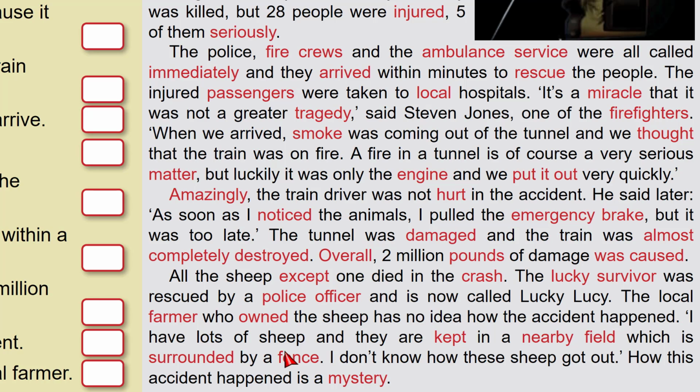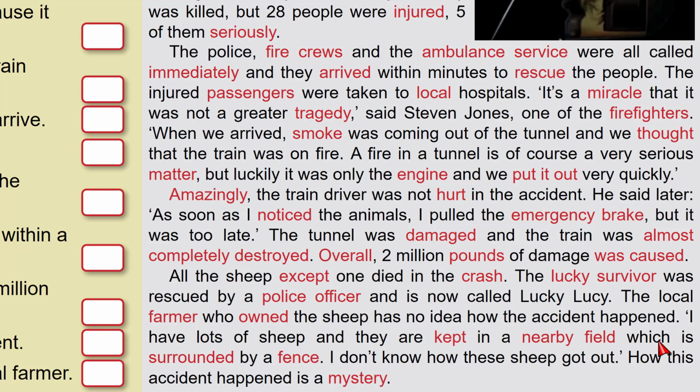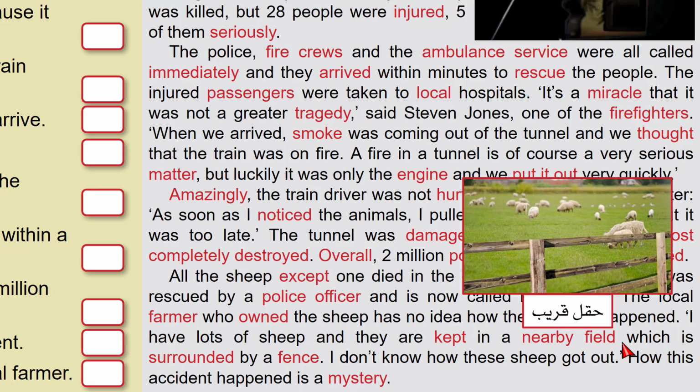I have lots of sheep and they are kept in a nearby field. Kept is the past of keep. I put them in a nearby field, not far away, an area of land in the countryside, which is surrounded by a fence. This is a fence. This fence is all around the field, everywhere around the field.